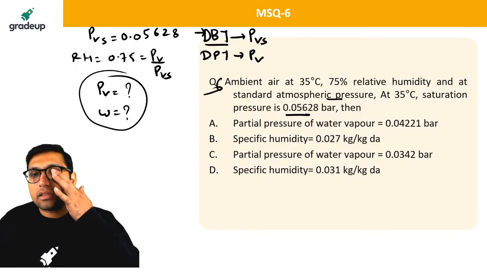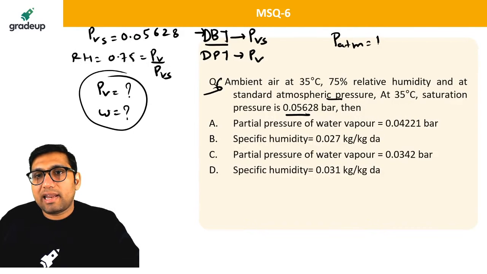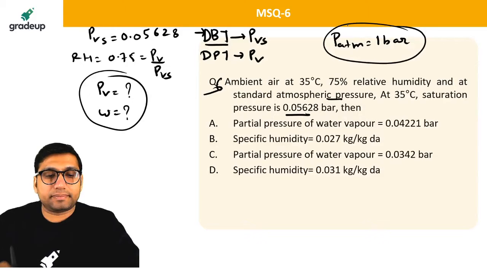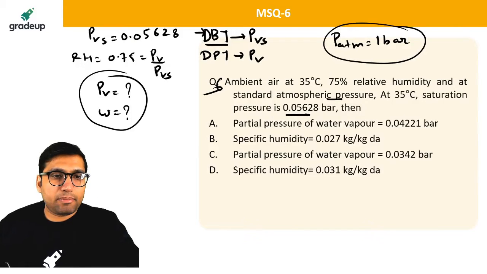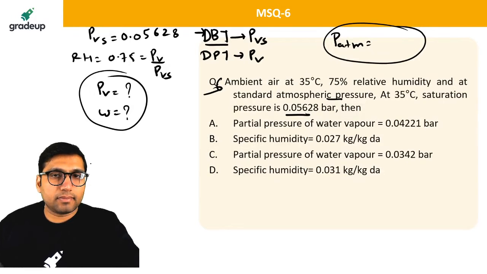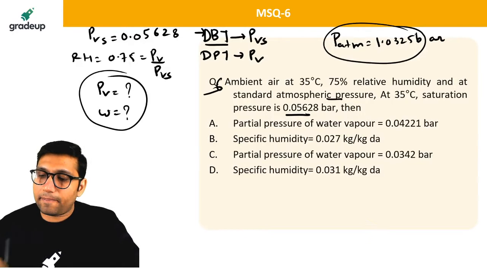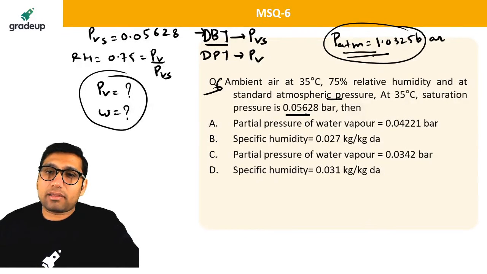The standard atmospheric pressure is equal to what? It is not given, so you can take it as 1 bar. Sorry, one atmospheric pressure is not 1 bar, you can take it as 1.0325 bar. Approximately it is 1 bar. If it is not given, you have to remember that standard atmospheric pressure is equal to 1.0325 bar.